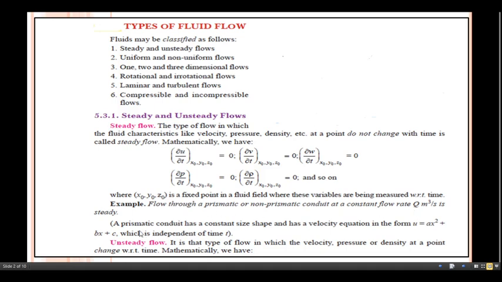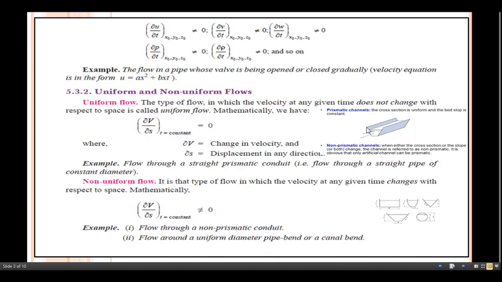And the second one, unsteady flow, is that type of flow in which the velocity, pressure or density at a point changes with respect to time. Before that, let us see the example related to the prismatic channel and non-prismatic channel. In this case the cross section is uniform.